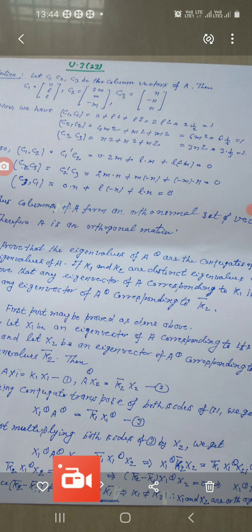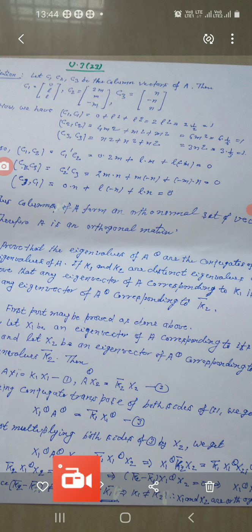It means this is equal to 3n², and this is equal to 3 into 1 upon root 3, since n is equal to 1 upon root 3. So its value comes out to be equal to 1.